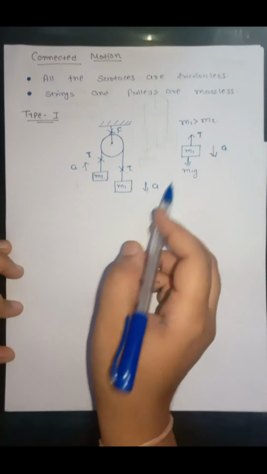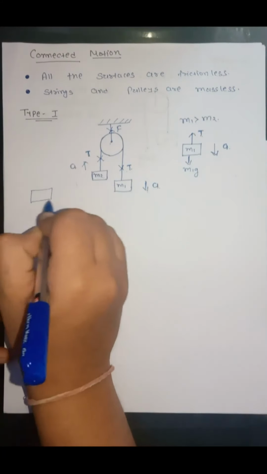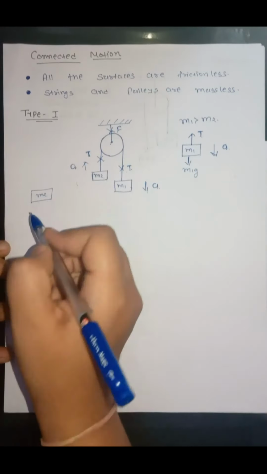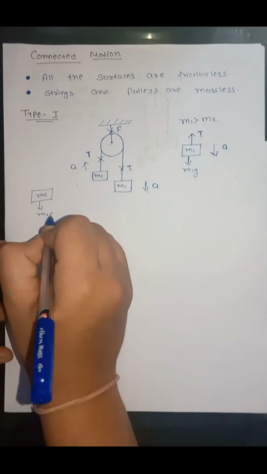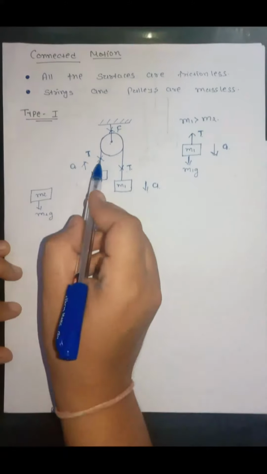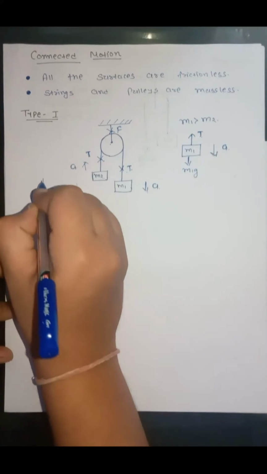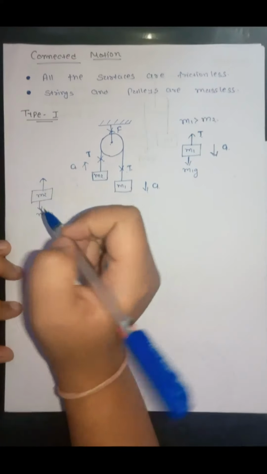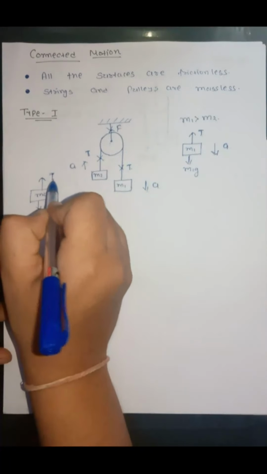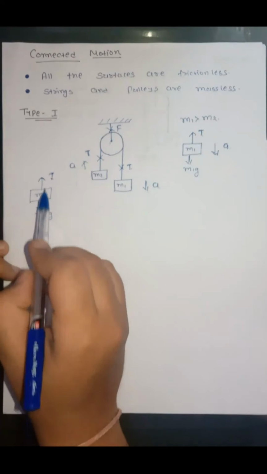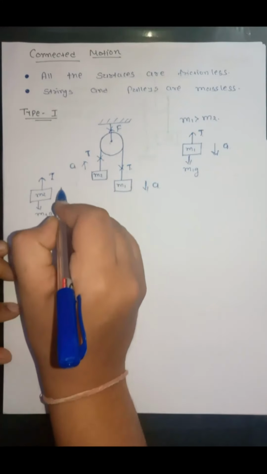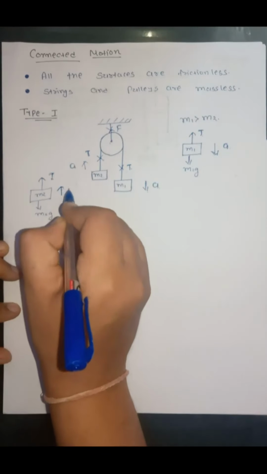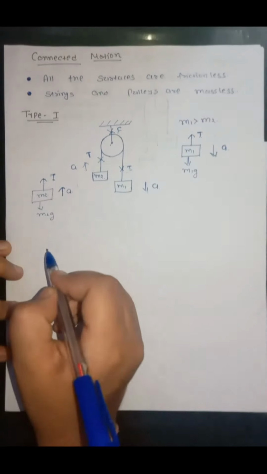Now let us draw the free body diagram of block m2. The gravitational force on m2 in the downward direction is m2g. Again, the tension force acts away from the object, that is T. As the result of these two forces, m2 will move upward with acceleration a.